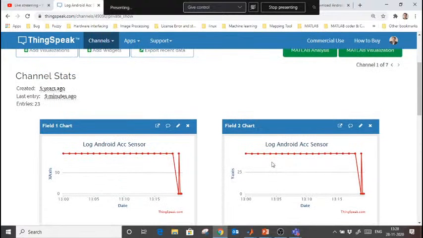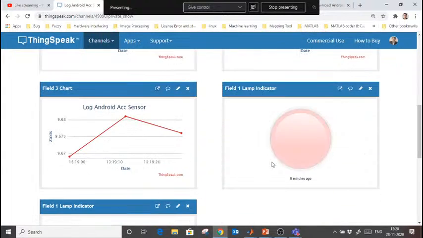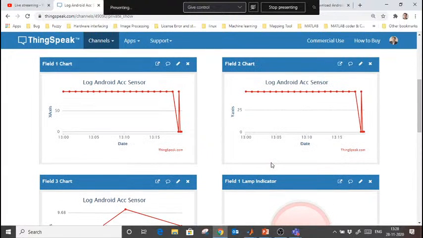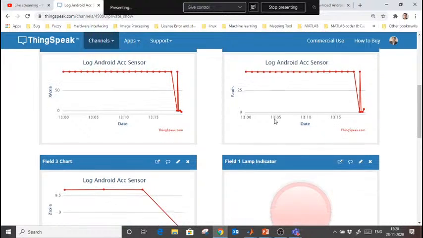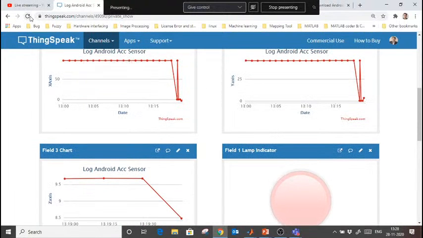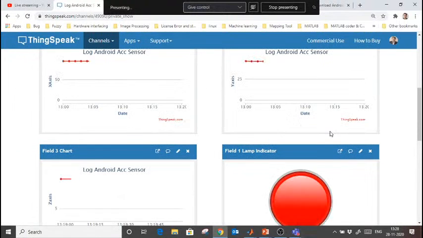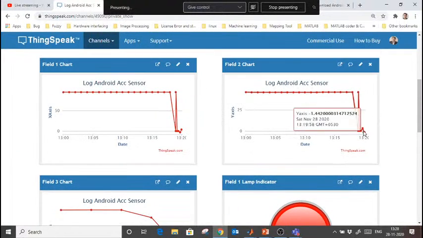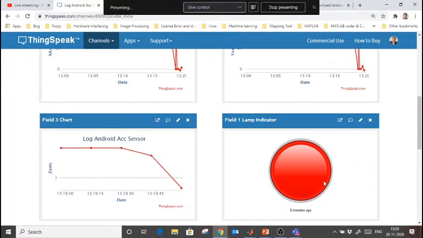So you see that whenever I open this app, I will be able to log data here. When I close this app, then data will stop logging. That's why it is a smart mobile that I can control from here, right? Let me refresh this, and you see that if the value is more than 2, this lamp is glowing, right? And if the value is 0, this lamp will be off.